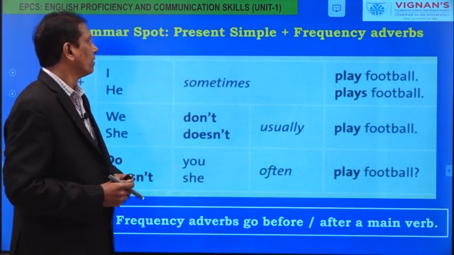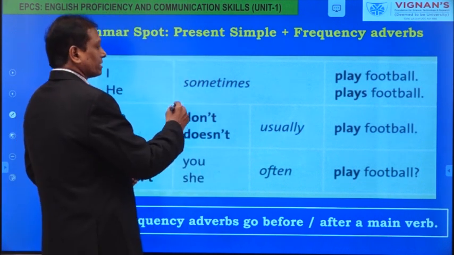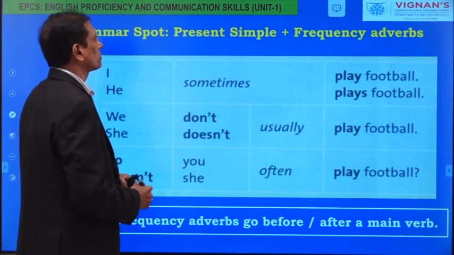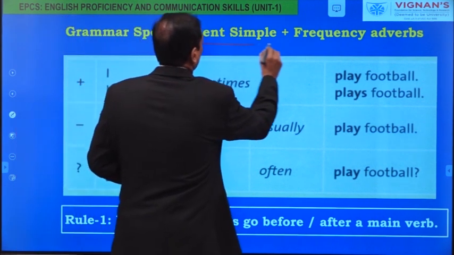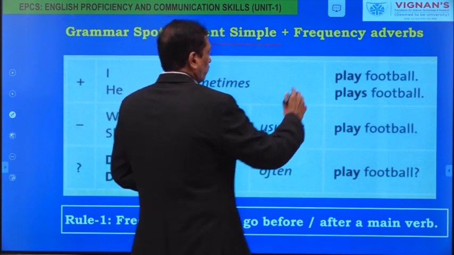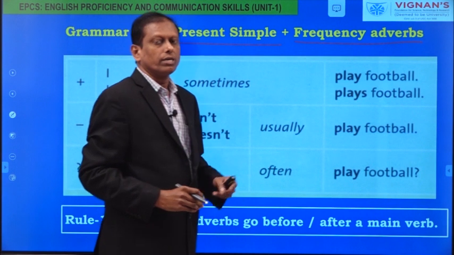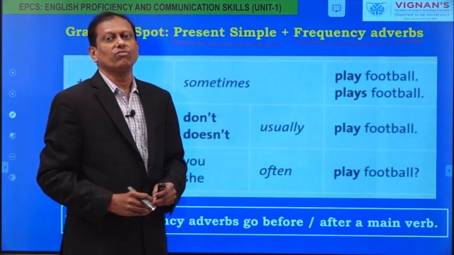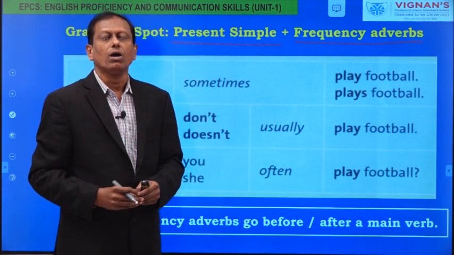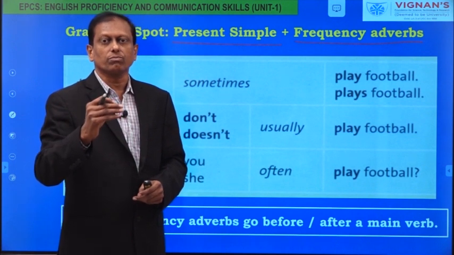Now, the present unit has the grammar spot of simple present tense with frequency adverbs. Adverb here in this context is adverb of time, frequency adverb. How frequently do we do something?